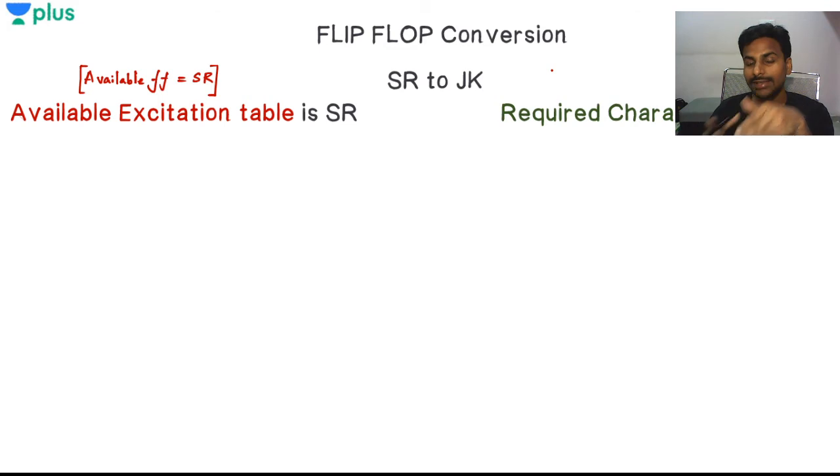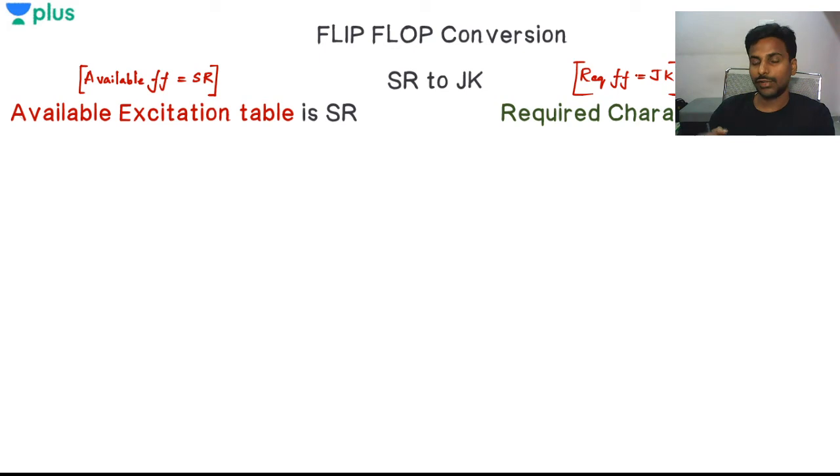So using the inputs S and R, I have to make the characteristics of a JK flip-flop. Did you get that? The required flip-flop is the JK flip-flop.